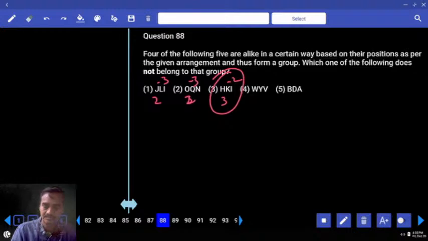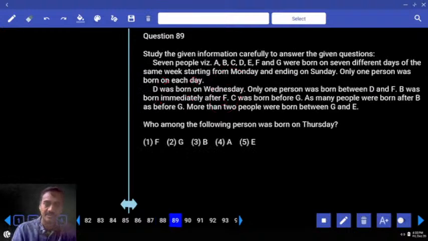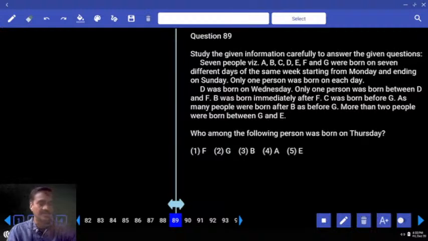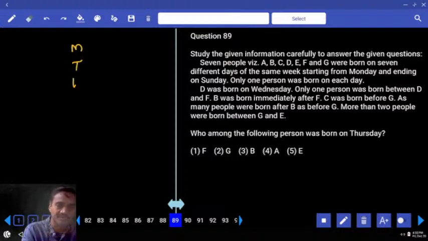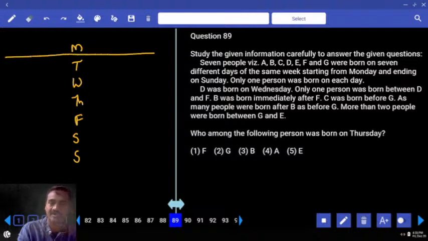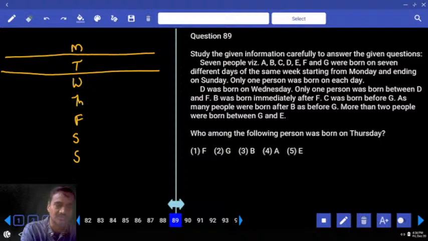Then 89. Now 7 people were there. These 7 people were born on 7 different days, starting from Monday, ending on Sunday. Monday, Tuesday, Wednesday, Thursday, Friday, Saturday and Sunday. Now first or the second priority? Definitely first priority. See here, the information is very less, isn't it? And no parameter added to this one, and it's definitely under the first priority.